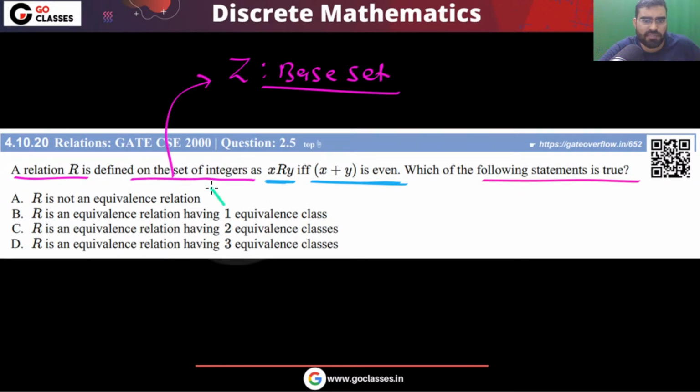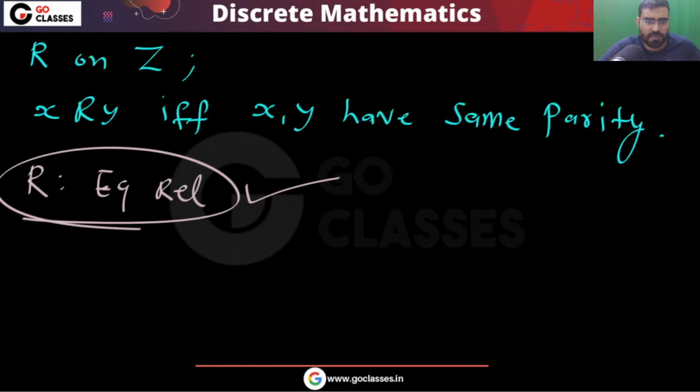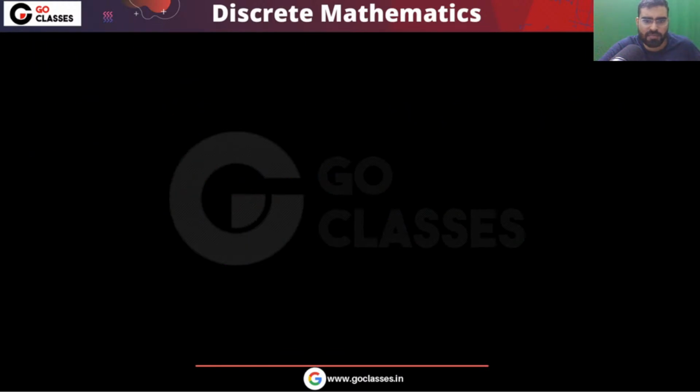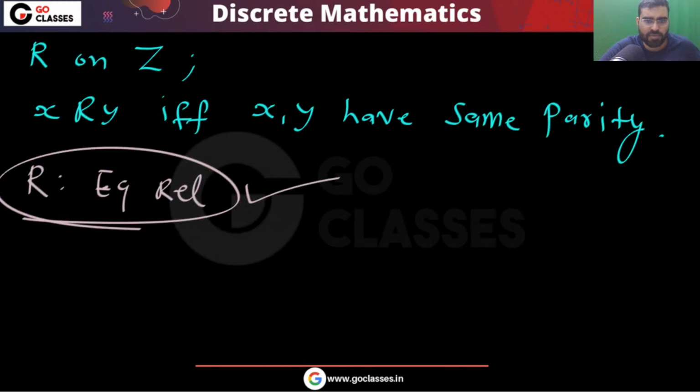Now the question is asking for equivalence classes. How many equivalence classes are there? The equivalence relation is fine, but how many equivalence classes do we have? Once you find the equivalence relation, can you tell me the equivalence class of minus 10?